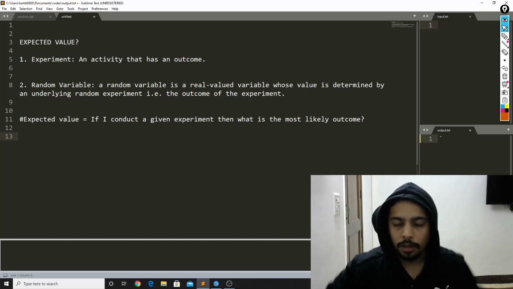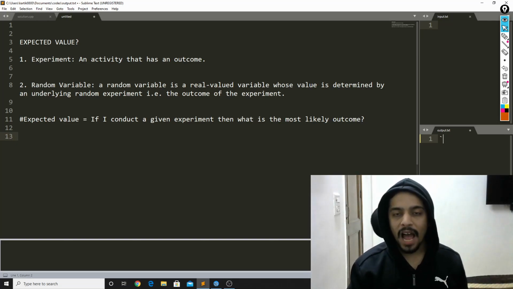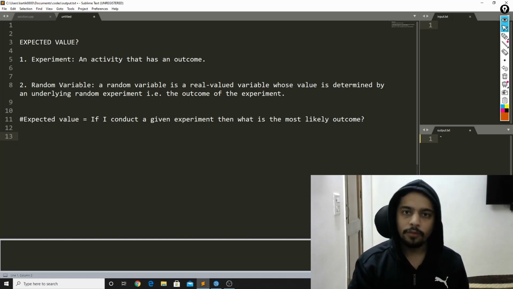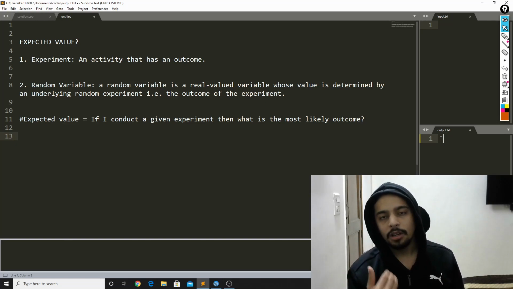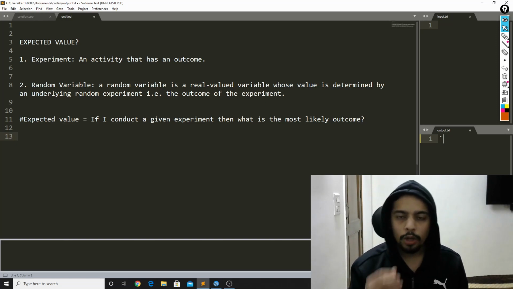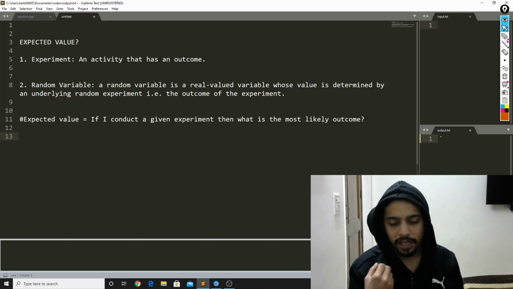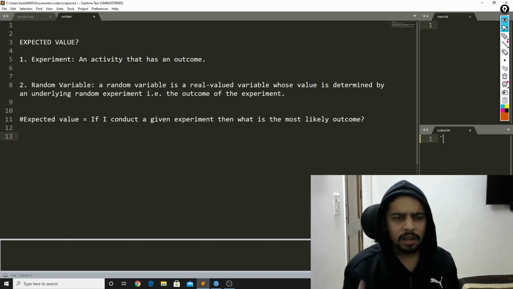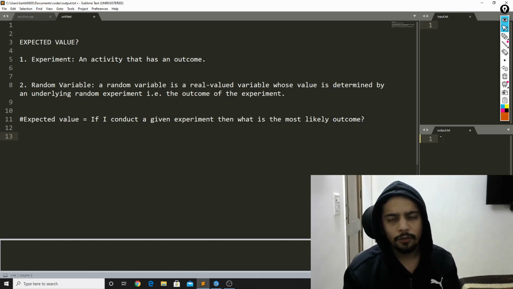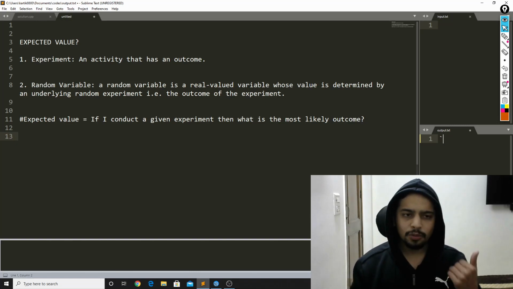Let's talk about a random variable. So every experiment will have a set of possible outcomes. If you associate a random variable with an experiment, that random variable after performing the experiment is going to take on one of the values among the possible set of outcomes of that experiment. So if you associate a random variable x with the experiment of rolling a dice, the random variable after performing the experiment is going to take on a value 1, 2, 3, 4, 5, or 6. So that's what random variables are.